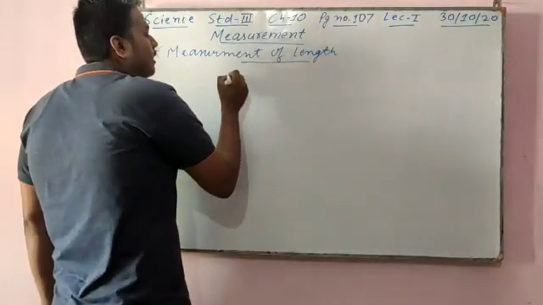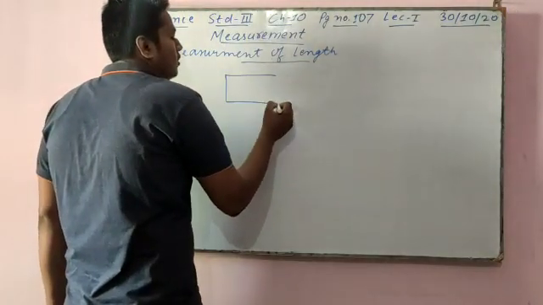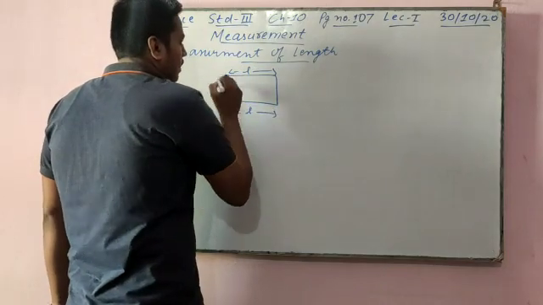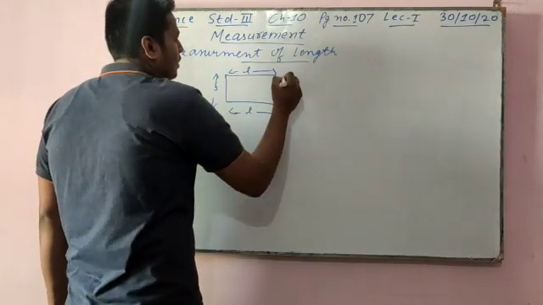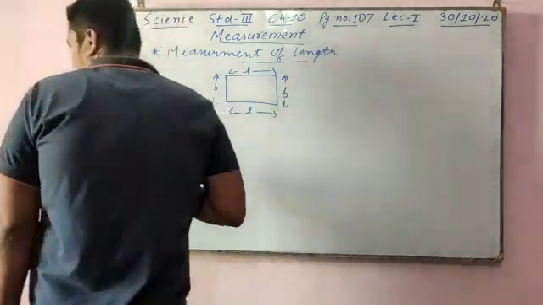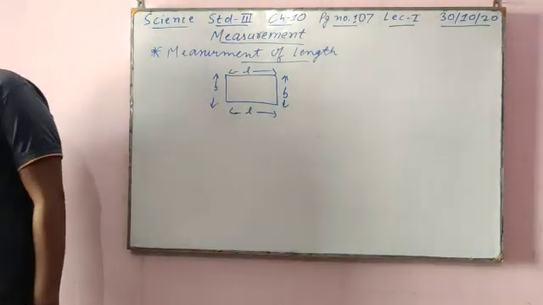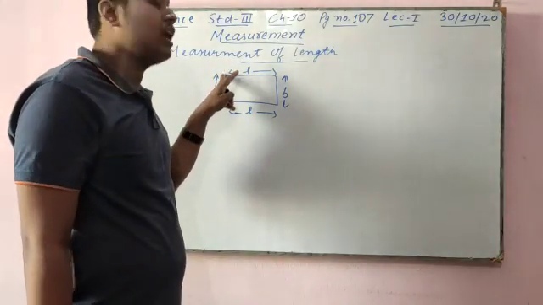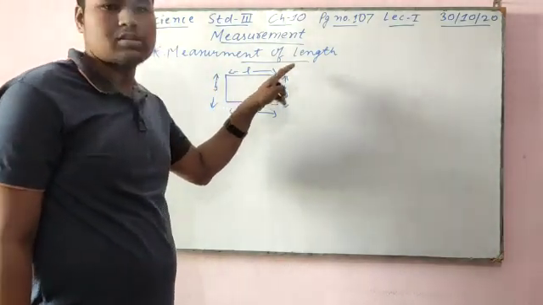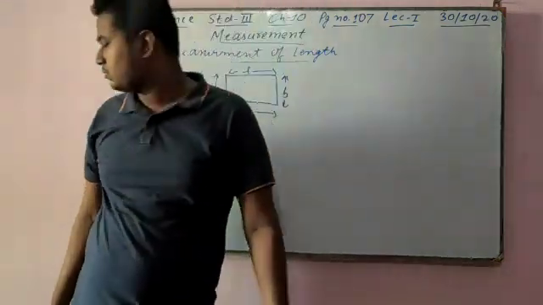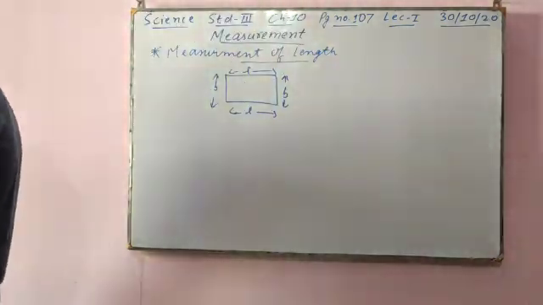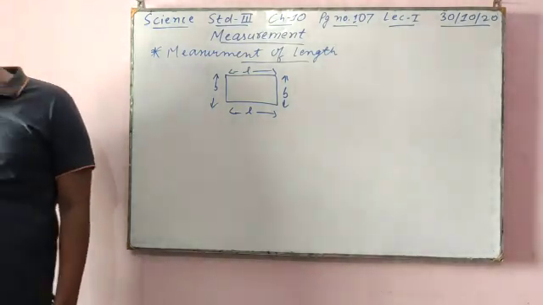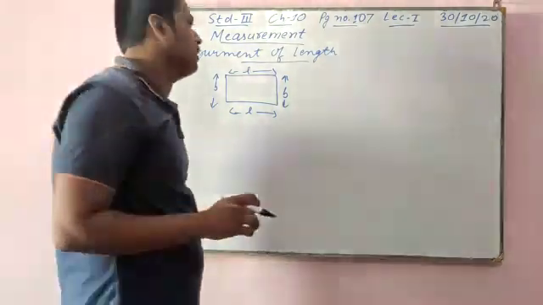When we see a rectangle, this we say length, and this is also length, and this is breadth, and this is also breadth. So length is the extent of something from one end to another. If we start from this point, we have gone till this point. We can measure how long, how tall, or how far a thing is by measuring length.